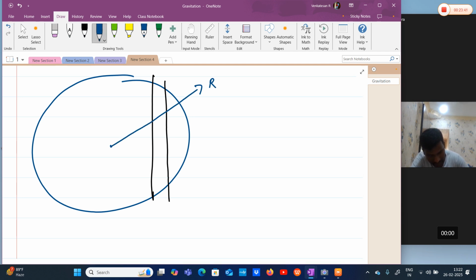This is a radial vector. Okay, I'll choose a point. This is a point. This is a distance x, and this is theta. Now, this is the direction of acceleration of a body. I'll measure this distance as y.